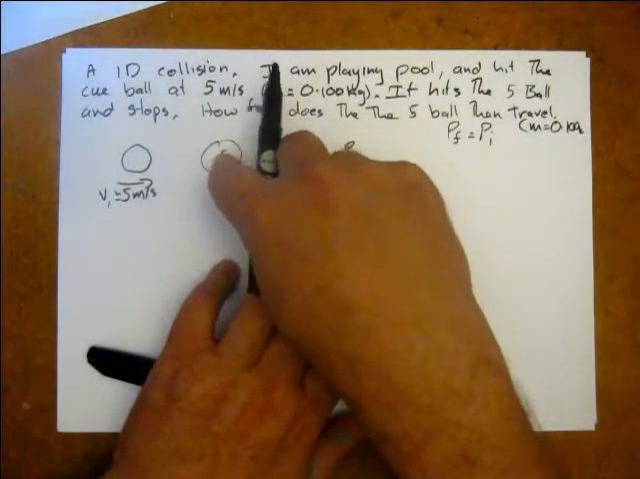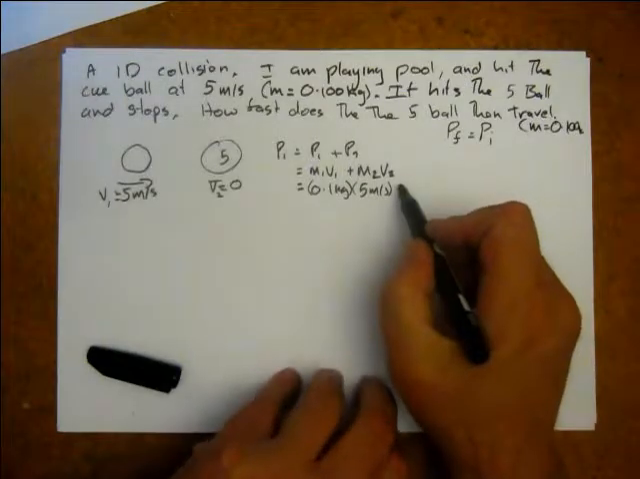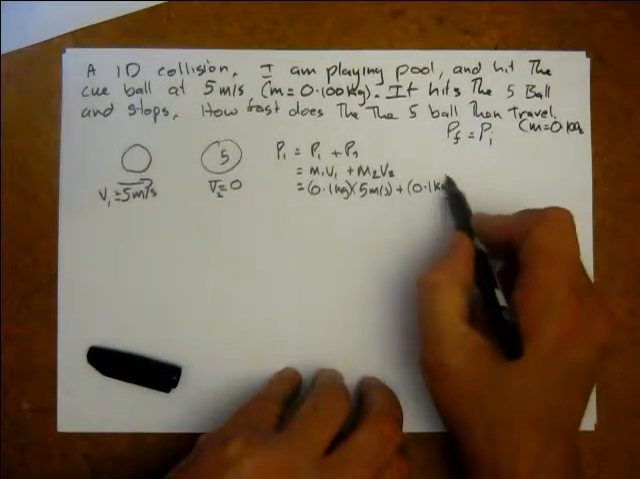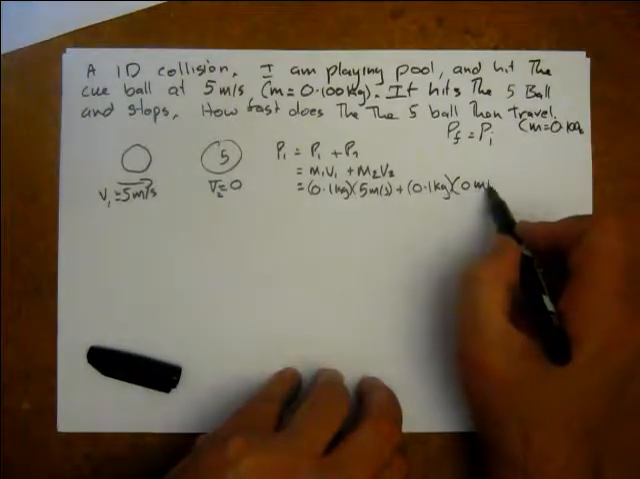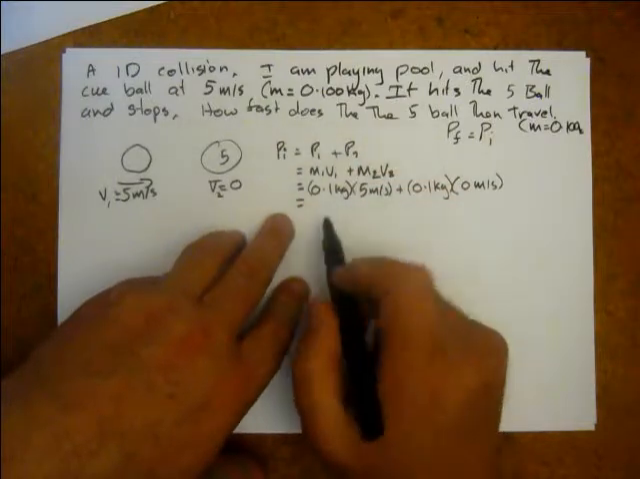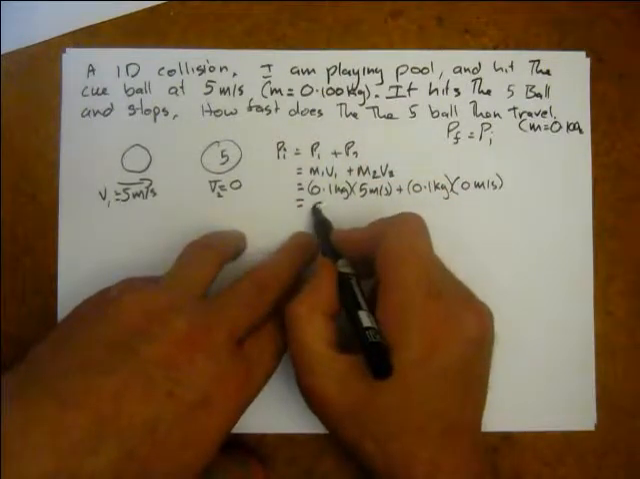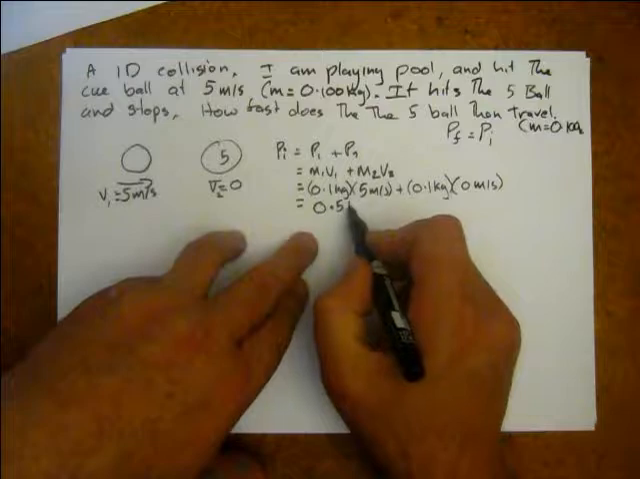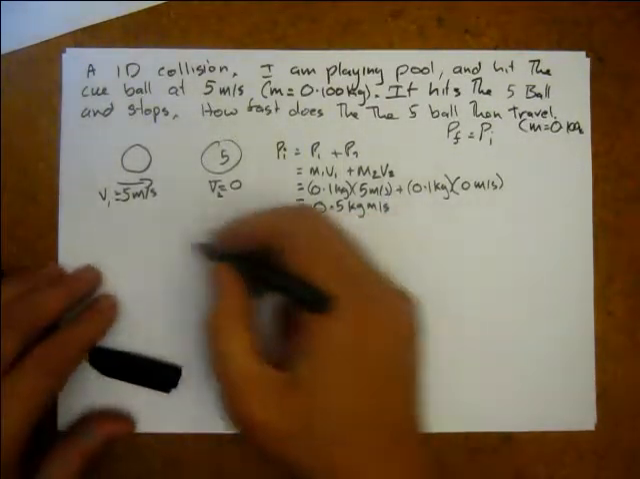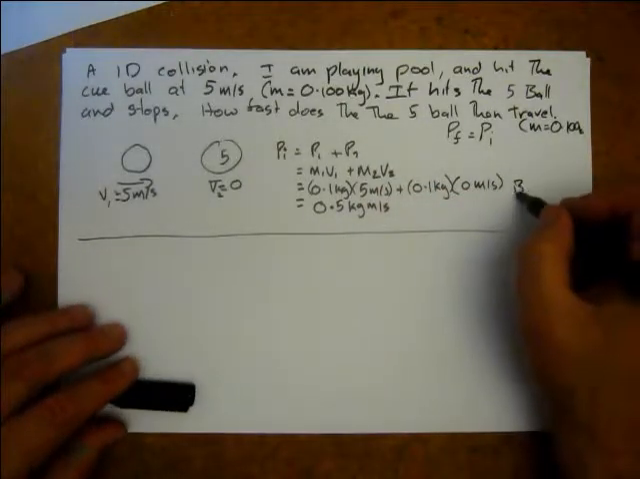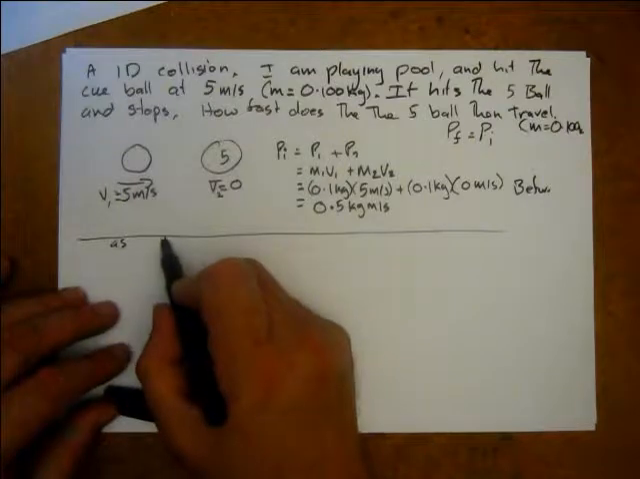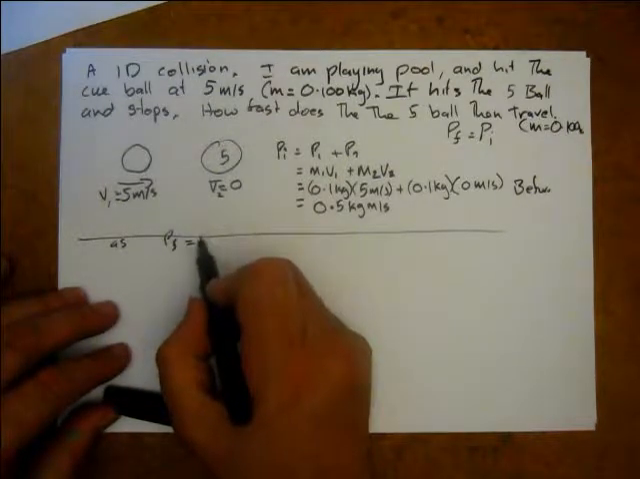But what about this ball? This is part of the system, so we're going to add that momentum on as well. That's also 0.1 kg. Its velocity is 0 meters per second. So we add it all up, and the initial momentum is 0.5 kg meters per second. Okay, so this is the before. As PF equals PI,